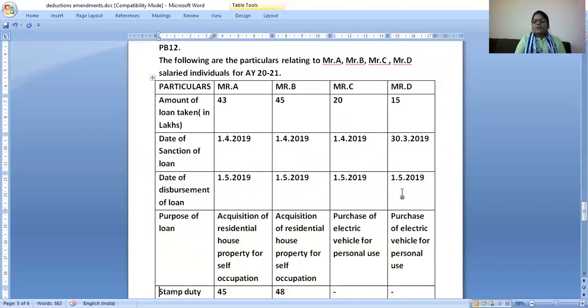The vehicle is purchased for personal use or whatever use, but if you have paid interest on the loan, it's deductible. Mr. D will not get a deduction because the loan is not sanctioned in 2019-20. It is sanctioned on 30th of March, so he will not get a deduction.